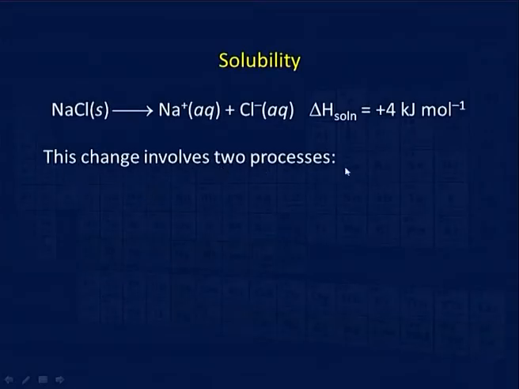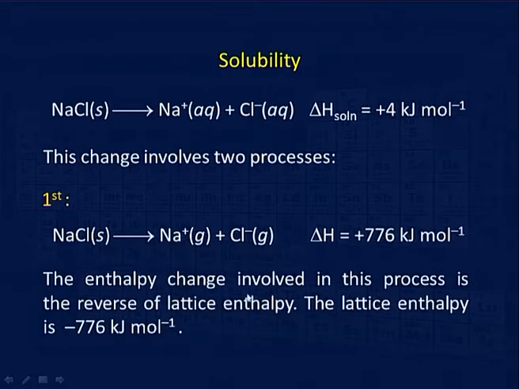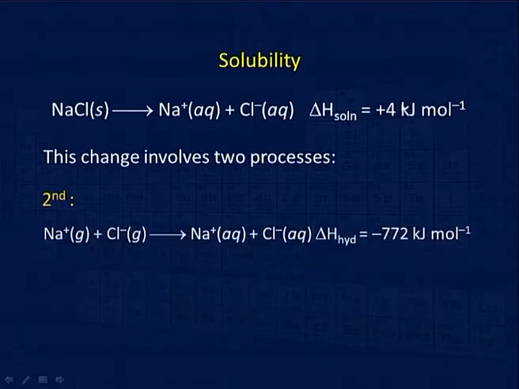Now, this change involves two processes. You can see here, this is basically the breakdown of the lattice. This is called lattice energy. You can see that there is a positive sign, meaning this energy has to be an input. The energy change involved in this process is the reverse of lattice enthalpy. The lattice enthalpy is minus 776, so the breakdown is plus 776, and the hydration energy is minus 772 kilojoules.